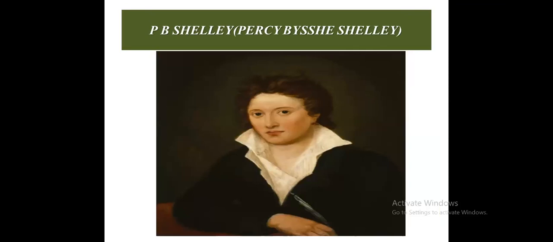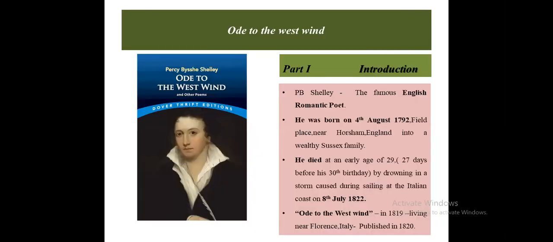P.B. Shelley, his full name was Percy Bysshe Shelley. This is the introduction part. P.B. Shelley was the famous English romantic poet. He was born on 4th August 1792 near Horsham, England. He died at a very early age of 29, that is just 27 days before his 30th birthday, by drowning on 8th July 1822. Now, Ode to the West Wind was written by Percy Bysshe Shelley in 1819 while living near Florence, Italy, and it was published in 1820.